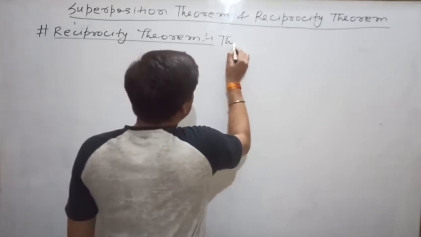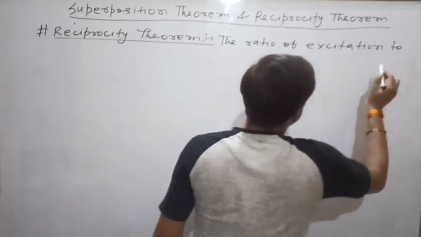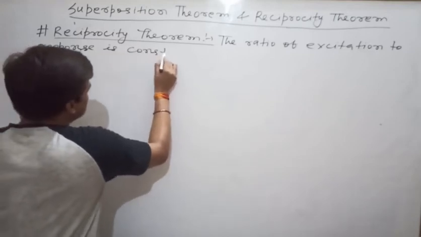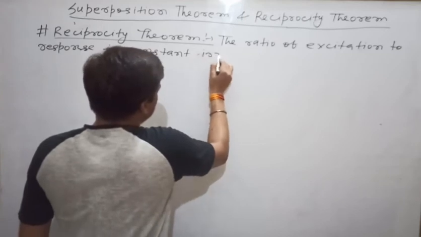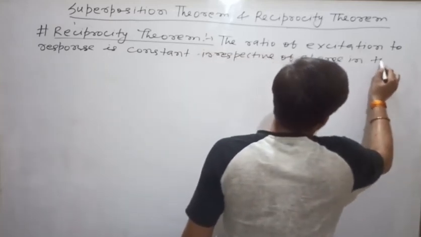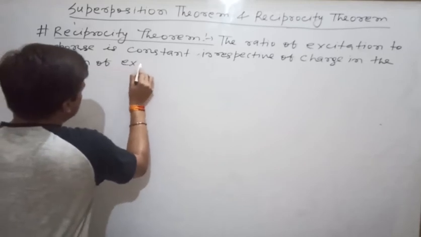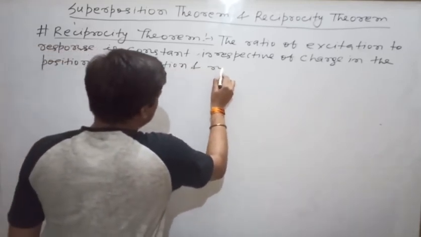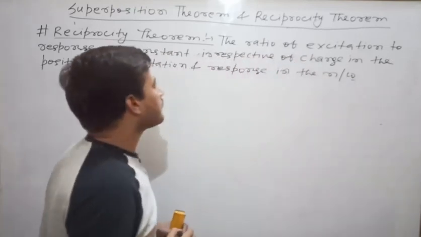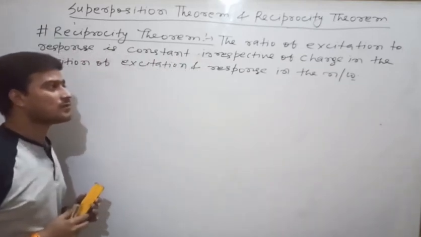It is saying that the ratio of excitation to response is constant irrespective of change in the position of excitation and response in the network.